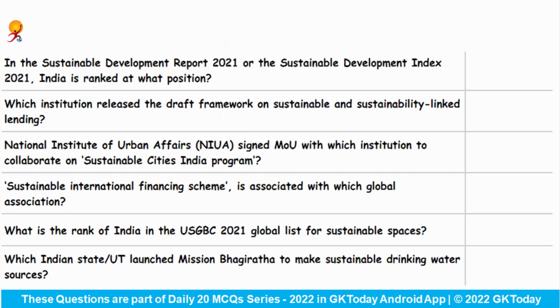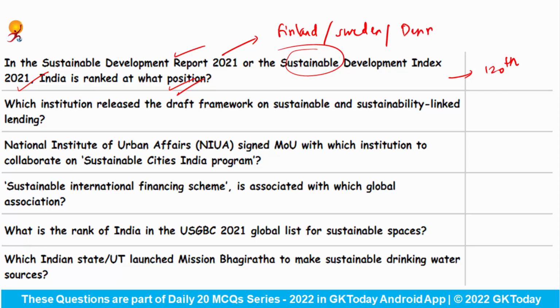In the Sustainable Development Report 2021 or the Sustainable Development Index 2021, India has been ranked at what position? So in this, India has been ranked at 120th place. Which is the first country in this report? It is Finland. Second is Sweden. And the third country is Denmark.